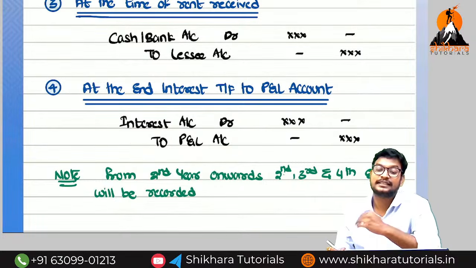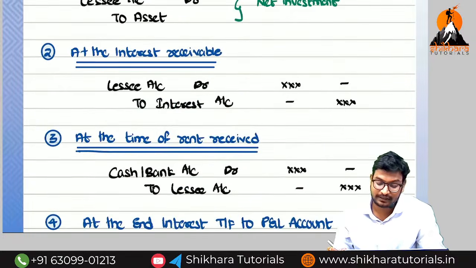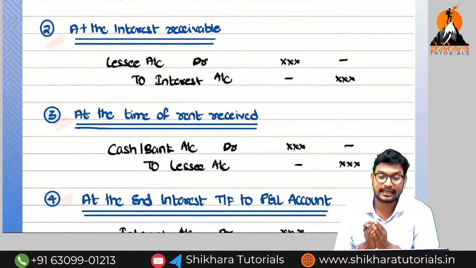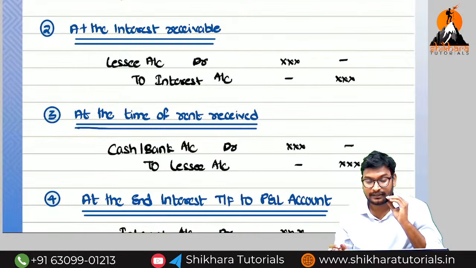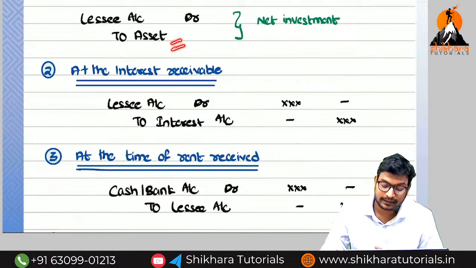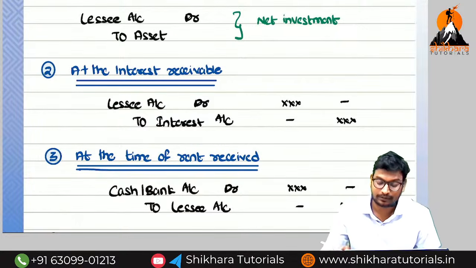So from the next year onwards, we should not write the first entry. We have to write the second, third, and fourth one. Guys, am I clear on everything? Are there any doubts? So what is the first entry called? Asset sold on credit: lessee account debited to asset account. What is the second one called? Interest receivable: lessee account debited to interest account.